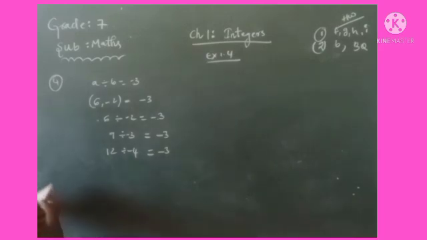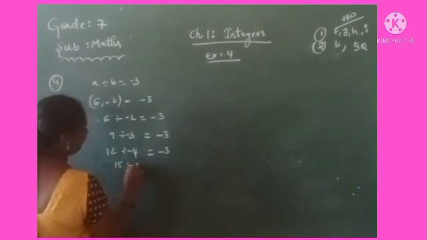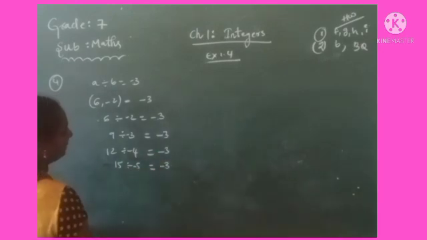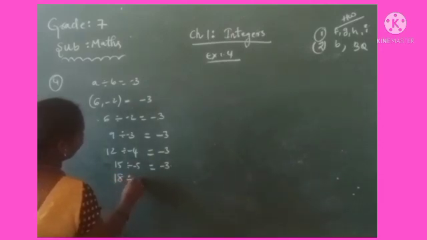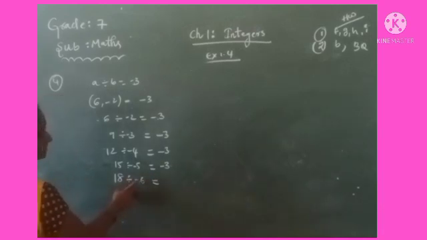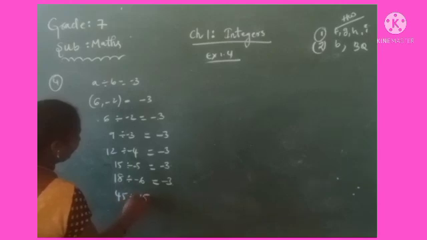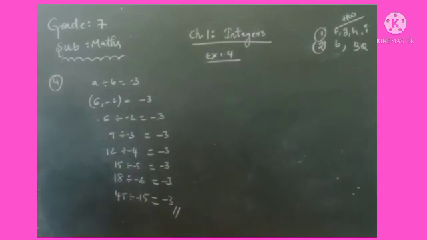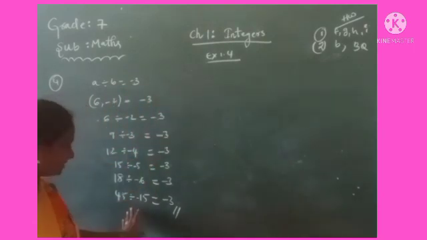Not only that, take one more example, -15 divided by 5. 5 3s are 15. 15 divided by -5. We can take any examples here. 18 divided by -6, that is 6 3s are 18, -3. Okay. See, take here 45 divided by -15. So 15 3s are 45. Like that we have to take the 5 pairs. Here we have to show the a divided by b is equal to -3. This is the answer. Okay.